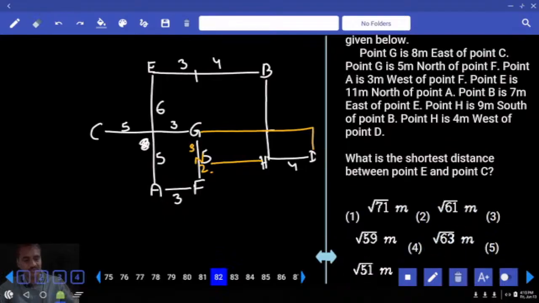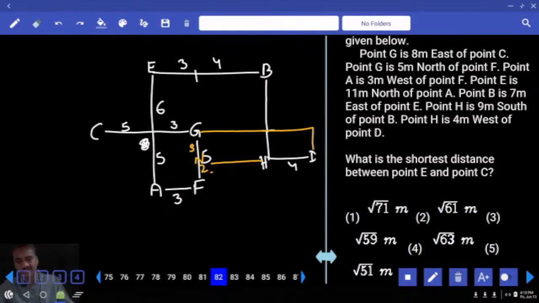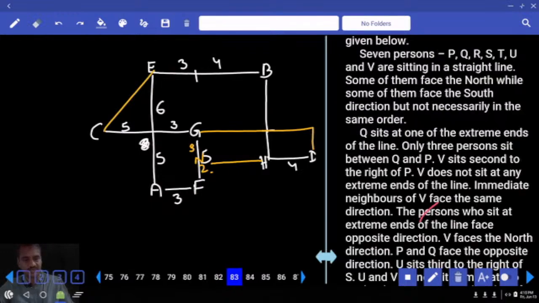Then coming to 82, what is the shortest distance between E and C? Now we need to find the shortest distance between E and C, 6 and 5. Now 6 and 5 is so much? 36 plus 25, root over 61, choice 2, question 82. Then next one, 83 onwards.